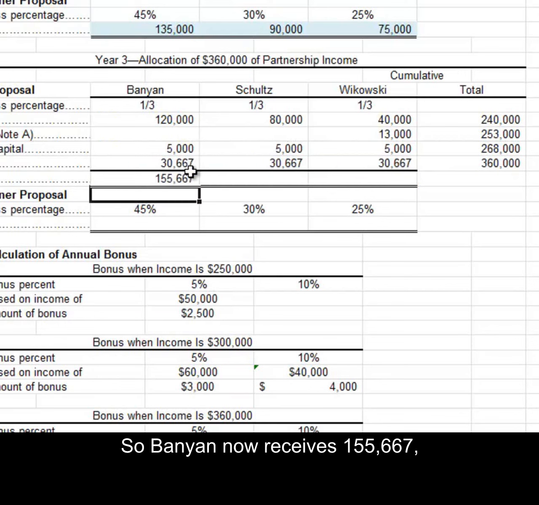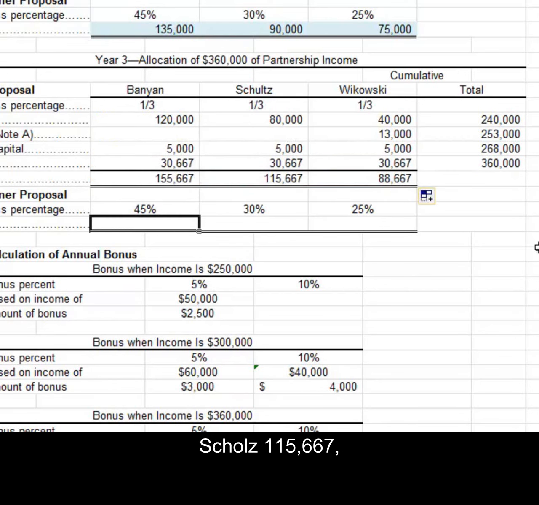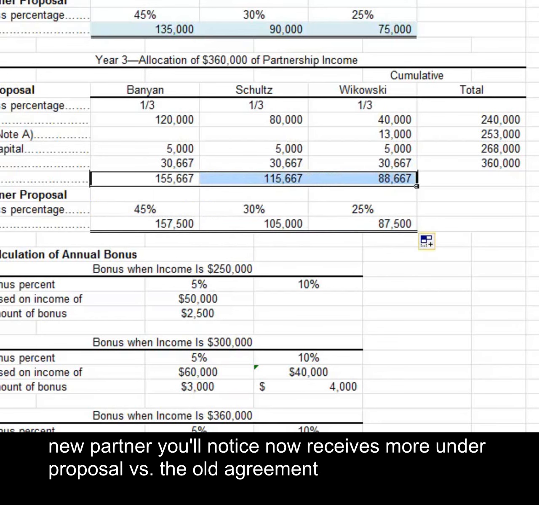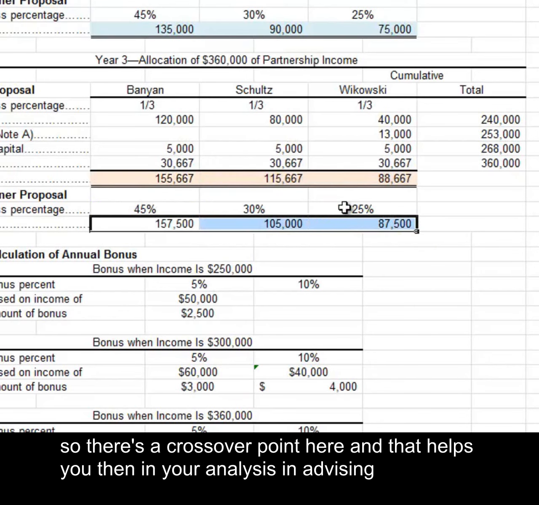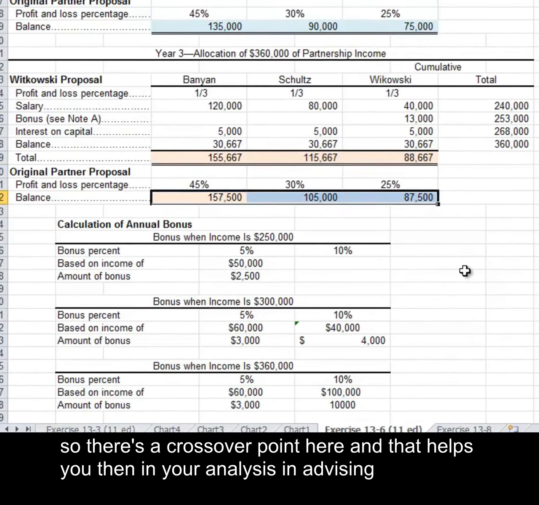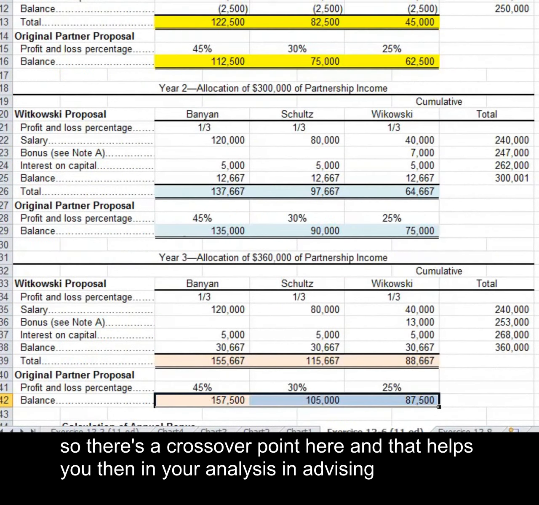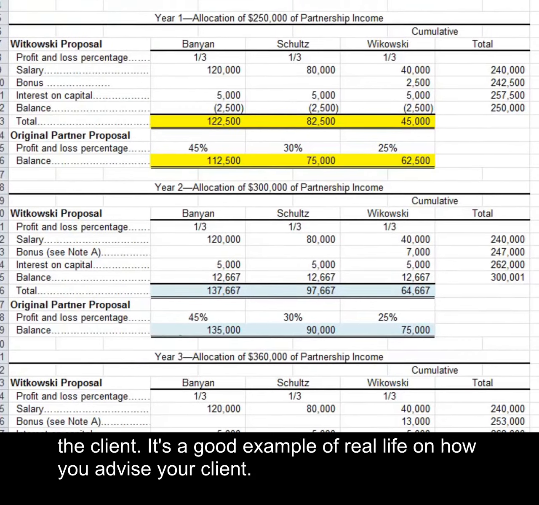So Banyan now receives $155,667, Schultz $115,667, new partner $88,667. Under the old agreement, Banyan would have received more now. Now we've crossed the line. The new partner, you'll notice, now receives more under proposal versus the old agreement. So there's a crossover point here, and that helps you then in your analysis in advising the client. It's a good example of real life on how you advise your client.